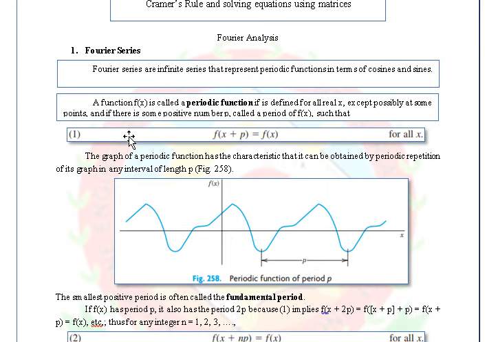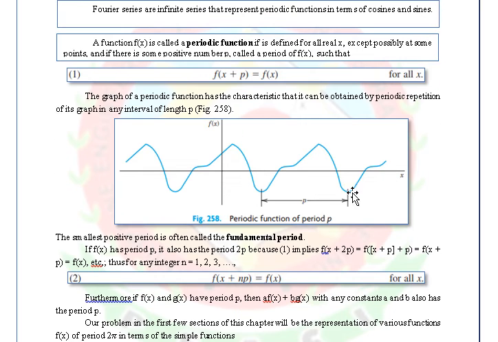Then a function f of x is called a periodic function if defined for all real x, except possibly at some points, and if there is some positive number p, called the period of f of x, such that f of x plus p is equal to f of x. So it means that the sine function or cosine function are periodic themselves. So we have here an example.